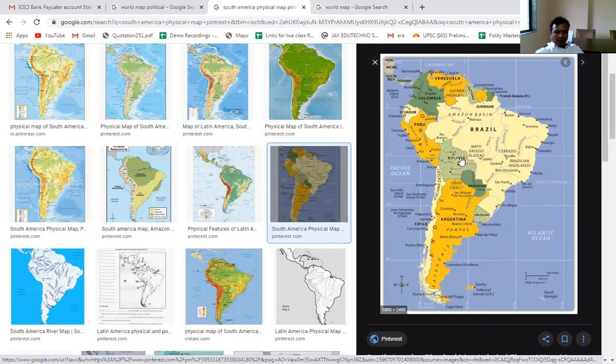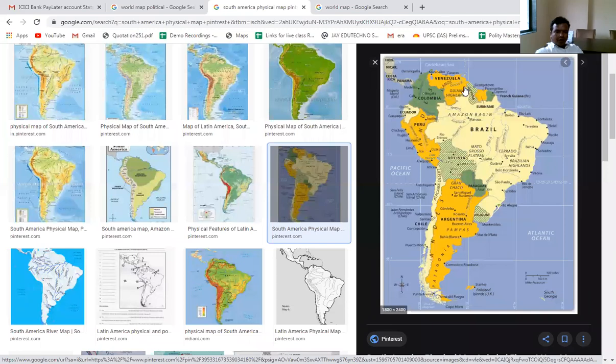Then we have Bolivia. Then we have Ecuador. Why is it called Ecuador? Because the equator passes through this country, that is why it is called Ecuador. Bolivia is also located here. Paraguay is also located here. And Brazil is also here. Brazil is one of the largest countries in the world, and it is part of the BRICS countries. In Brazil we have the Amazon River, right? Argentina and Brazil are developing countries.